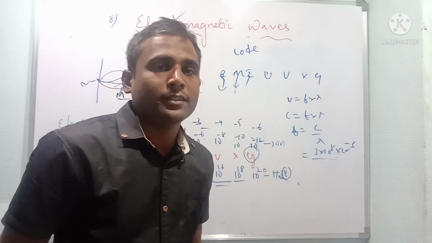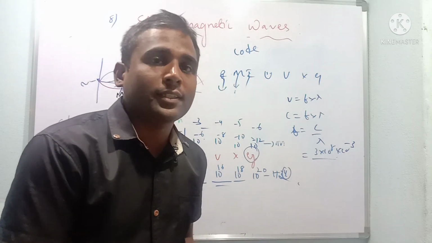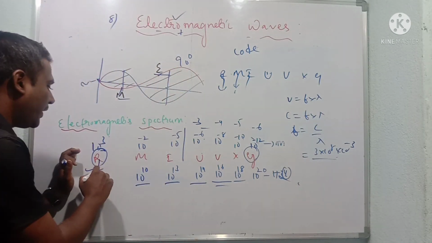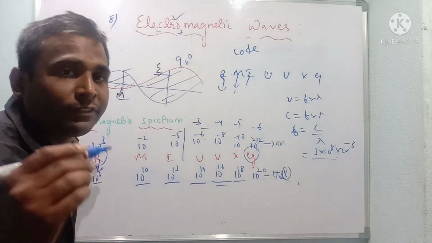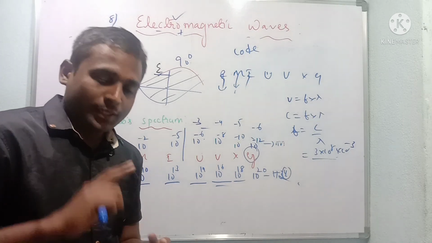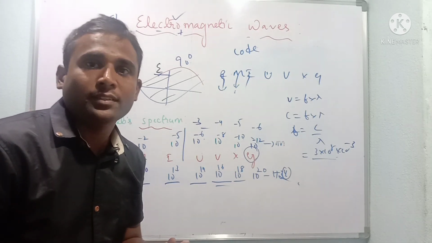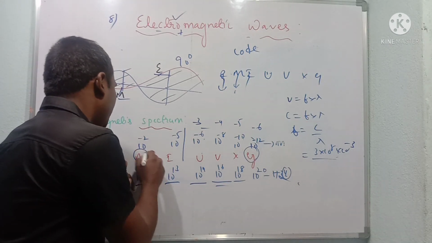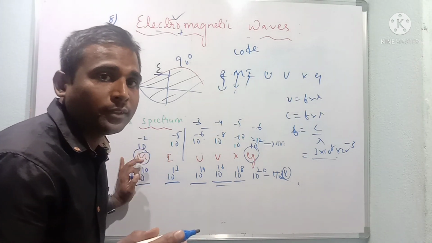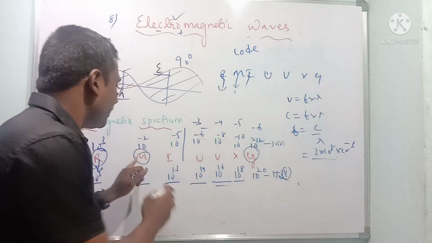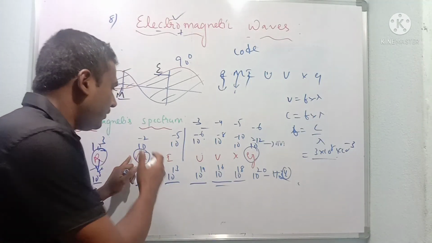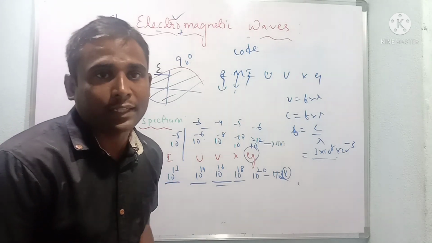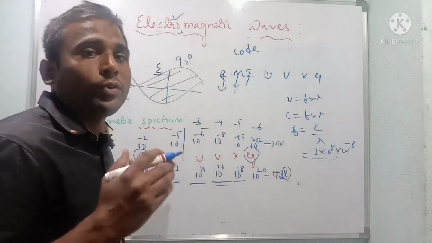So last but not least, apart from this, they are going to ask about uses. Let us understand very soon. So first one, radio waves, as the name itself tells, are used in radio, television, communication process. Next, microwave radiations, which are used in the microwave oven, like heat radiations, and we are using them in the radar system, and in telecommunication. For example, we are using geostationary satellites. There we can use these microwaves.